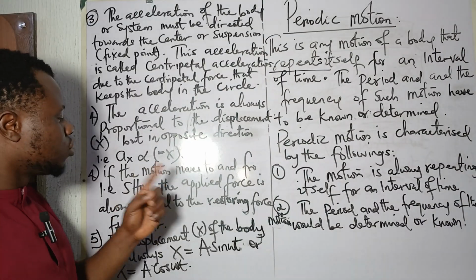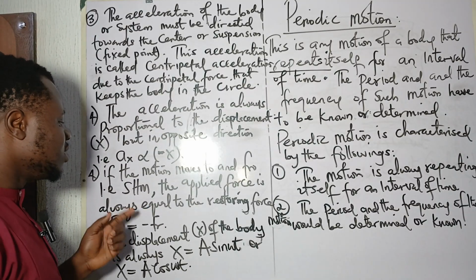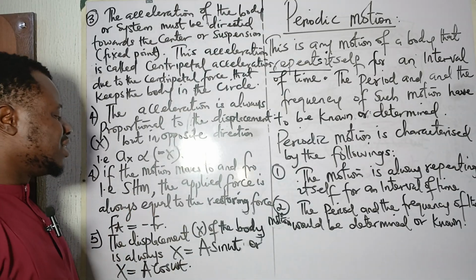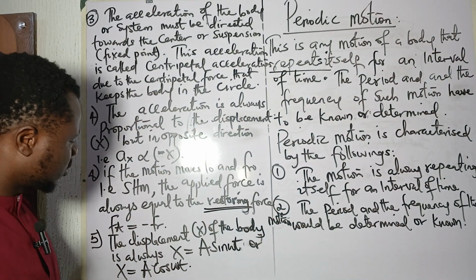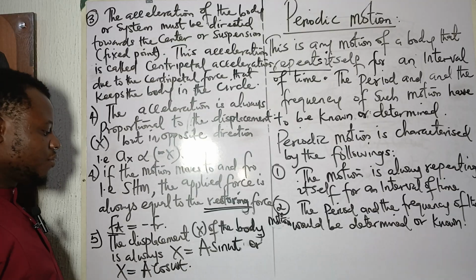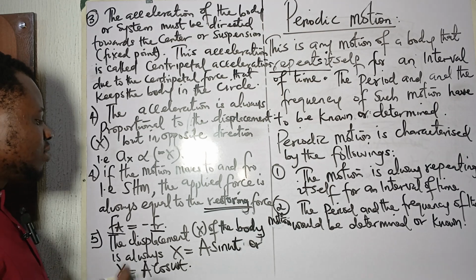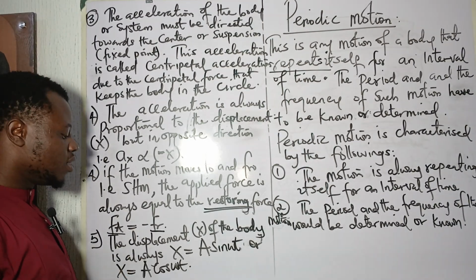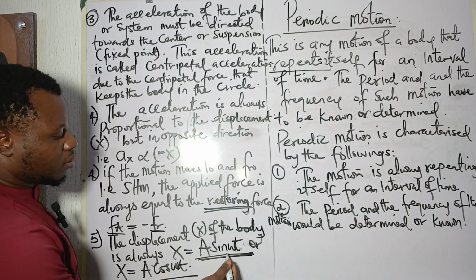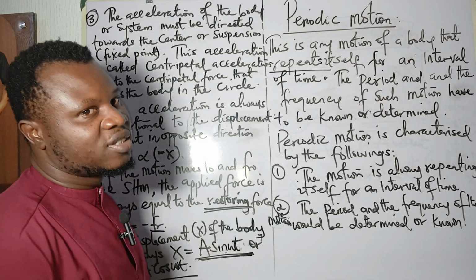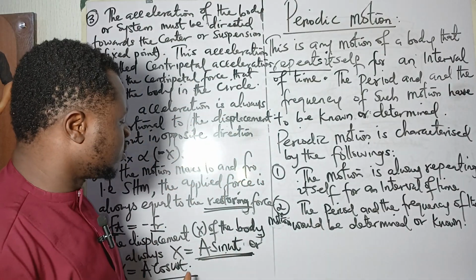If the motion moves to and fro, for example simple harmonic motion, the applied force is always equal to the restoring force. Very, very important. The applied force, the Newtonian force, is always equal to the restoring force. Lastly, the displacement of the body is always calculated using this formula. This formula, either sine or cosine, shows that it is sinusoidal. It can repeat itself. That is the reason why we are using this.